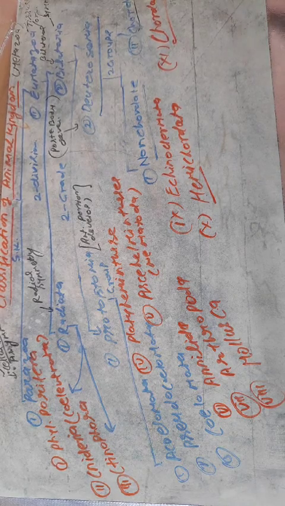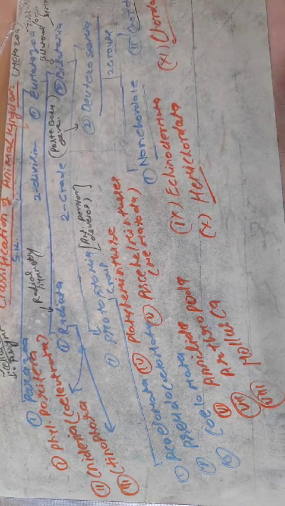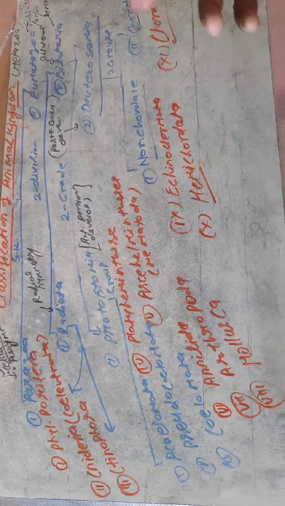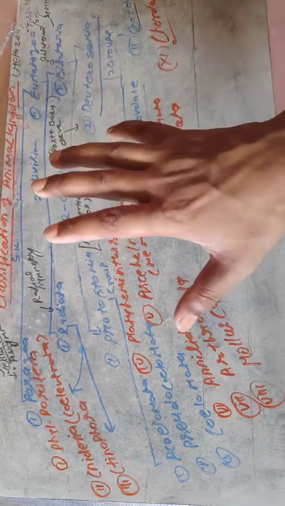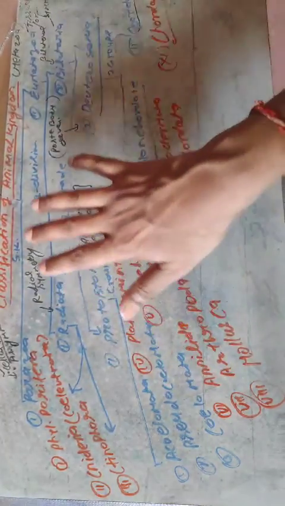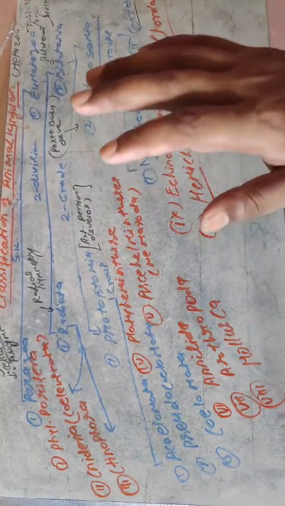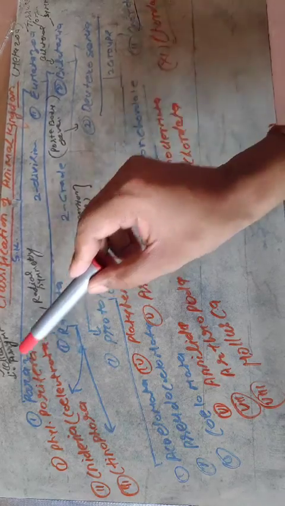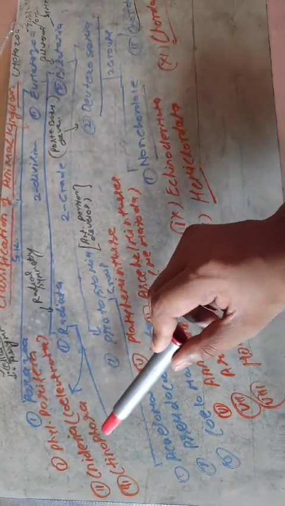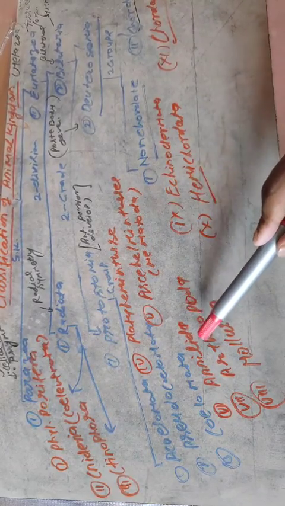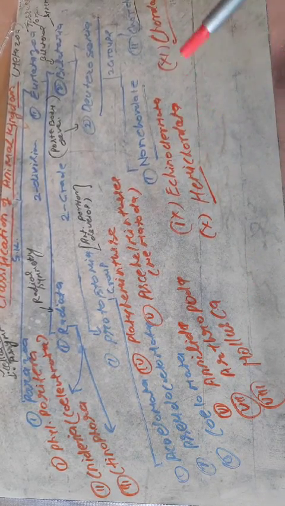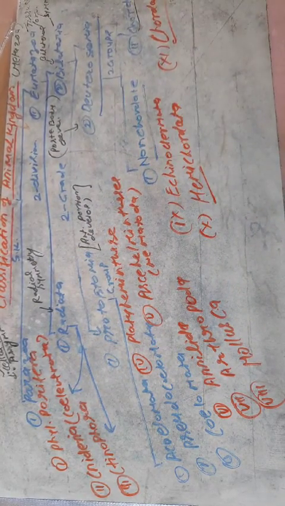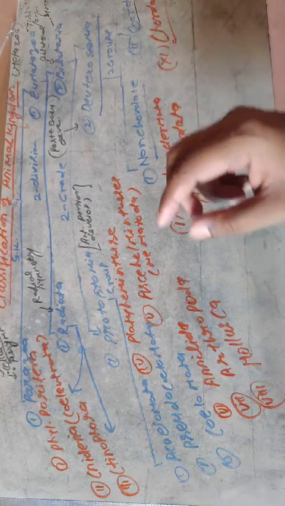Later we will describe the different groups of phylum Chordata. Phylum Chordata is divided into subphylum Protochordata and Vertebrata, and then Vertebrata into the Agnatha and Gnathostomata. Many things will be explained later, but keep in mind that these are the different classifications of animal kingdom, that is kingdom Animalia. In the next video lecture we will begin the deep explanation from Porifera to Chordata, that is Porifera, Cnidaria, Ctenophora, Platyhelminthes, Aschelminthes, Annelida, Arthropoda, Mollusca, Echinodermata, Hemichordata and Chordata. There are a total of 11 phylum in your syllabus, and one by one we will describe each of them.